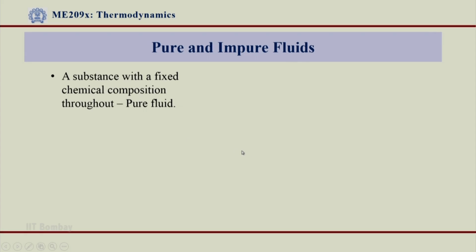So, when I define a pure fluid, I define it as a substance with a fixed chemical composition throughout. It is called a pure fluid. For example, water. Water in liquid form I will call a pure fluid. The chemical composition is H2O.